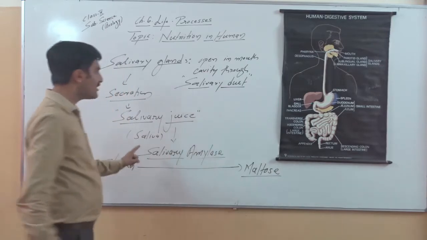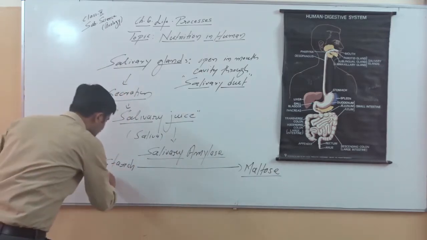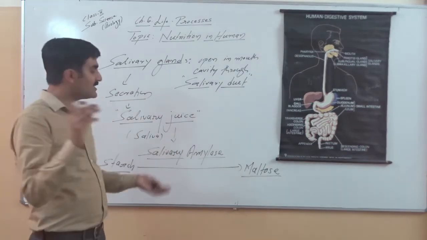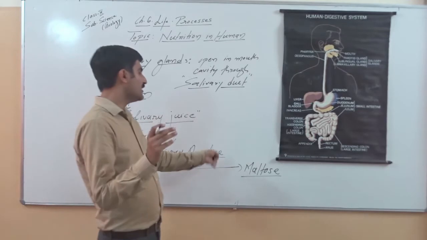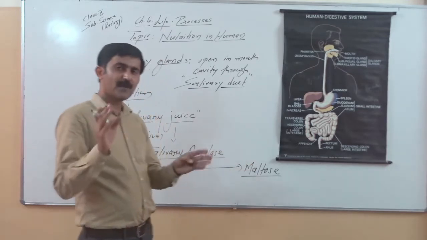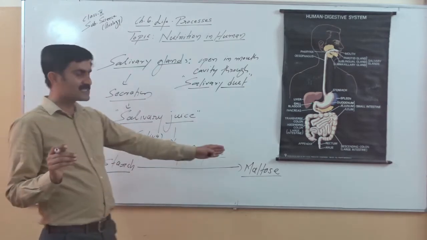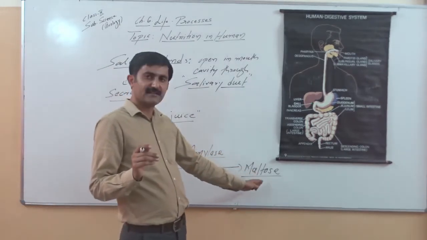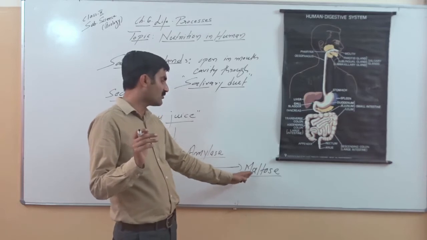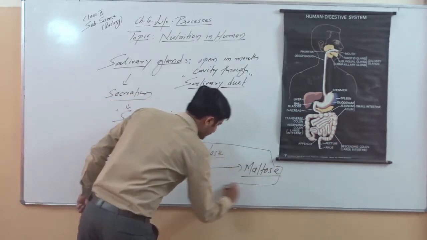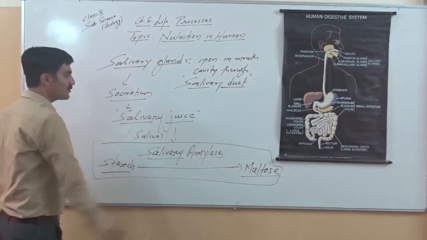Please remember, salivary amylase helps in digestion of starch. Starch is a complex, long chain polysaccharide. It is being broken into a simpler form of sugar. So this is the complex form of sugar, polysaccharide, and this is simpler. Simpler means this is a disaccharide. It contains 2 glucose molecules. So this reaction is very important, that is digestion of starch into maltose.